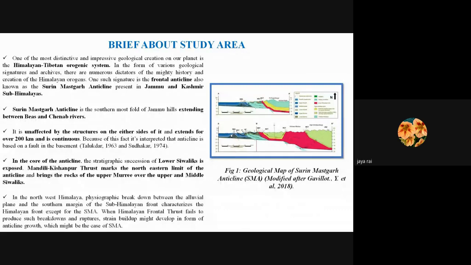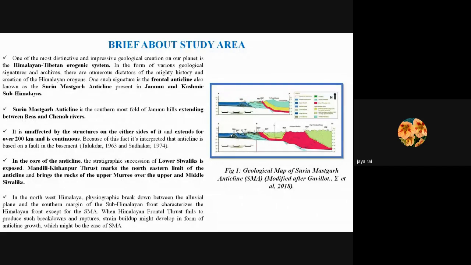In the northwest Himalayas, there is a physiographic breakdown due to the change in the physiography of that area from the sub-Himalayan portion to the alluvial plain, the northern Indian plain. And this characterizes the HFT, the Himalayan frontal thrust. In a few areas, when the HFT fails to produce such breakdowns and ruptures, anticlines such as the SMA may grow, and this might result from strain buildup in the area.